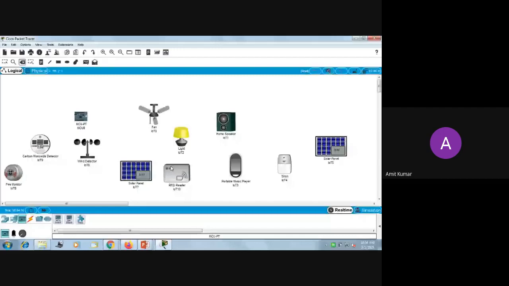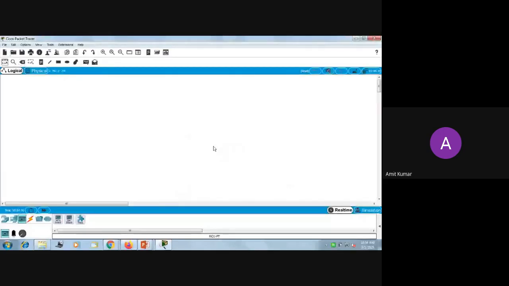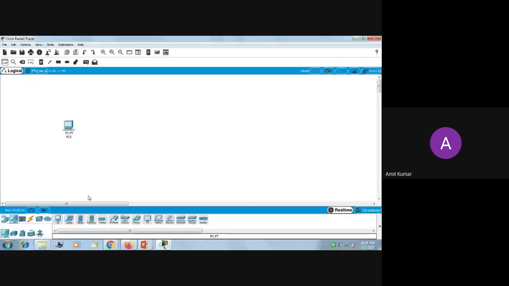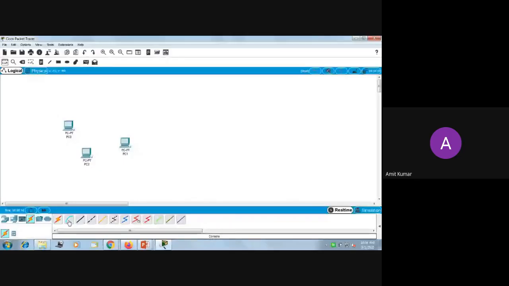Now we want to connect two PCs. So we have three PCs. Now this is used for connectivity. We have various connectivity options. This is for the automatic connection. This is if you have RS-232. We are just going for the automatic connection.